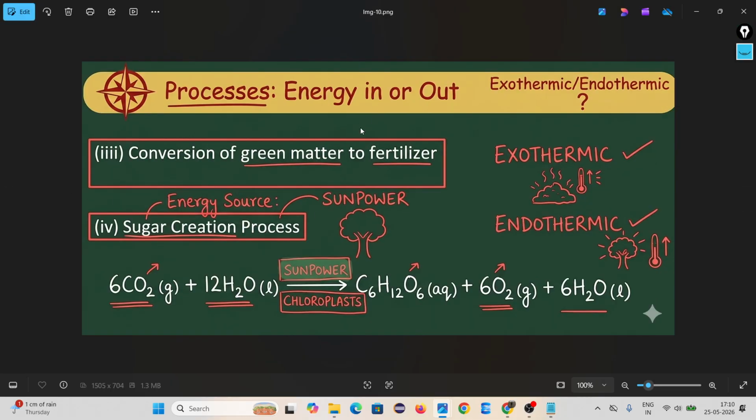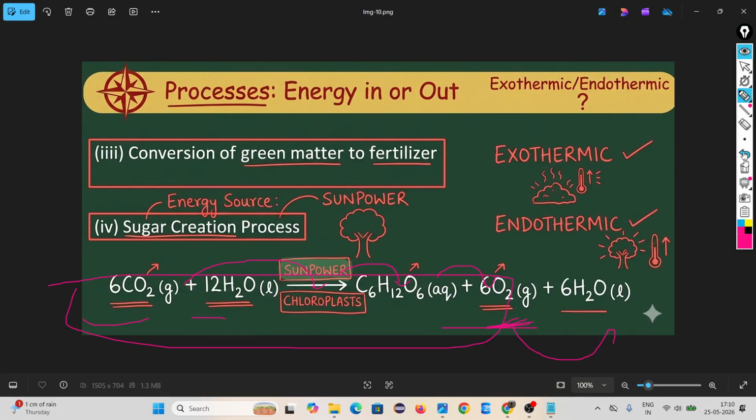Then another example, conversion of green matter to fertilizers. Suppose green material like vegetable parts, if you put them inside a hole, after some days they will become fertilizer. When the fertilizer forms, if you touch it, you feel it is hot. This is because it is an exothermic reaction.